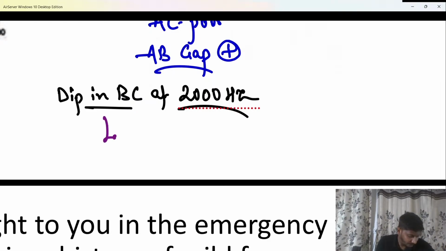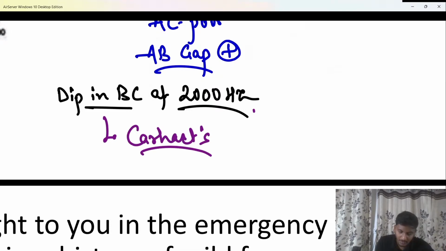Very good. That is classically known as the Carhart's notch. So do remember, a dip in bone conduction at 2000 hertz is classically referred to as the Carhart's notch. That is important to be remembered.